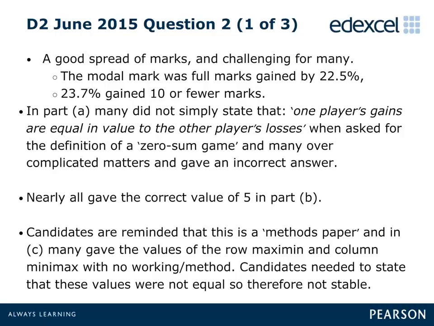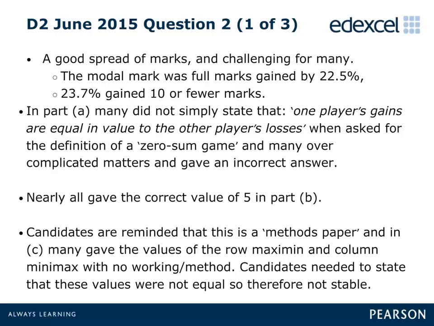A number incorrectly or inaccurately stated that each player, over time, would either win or lose a total of 0 points, or that the points scored would be 0.